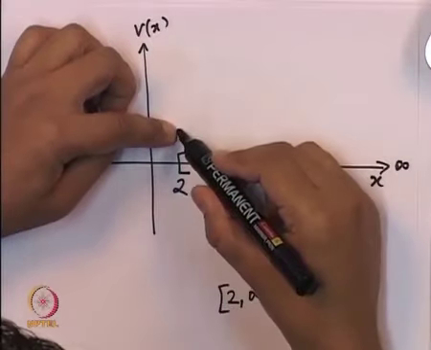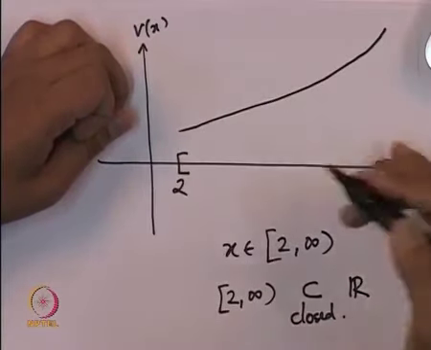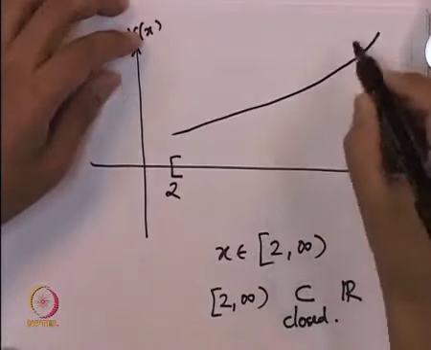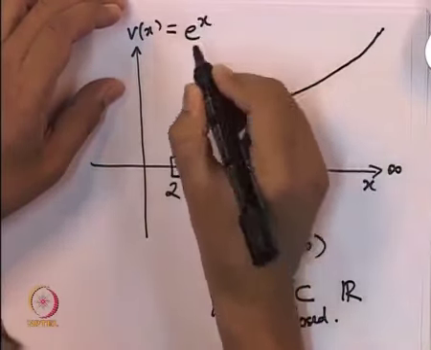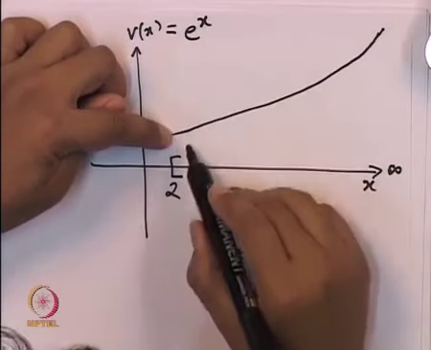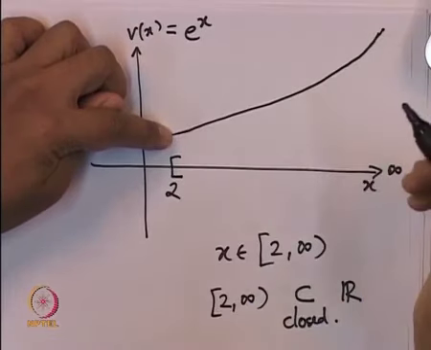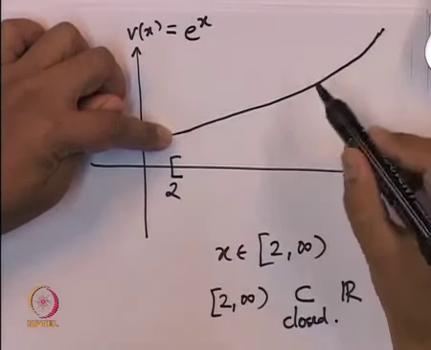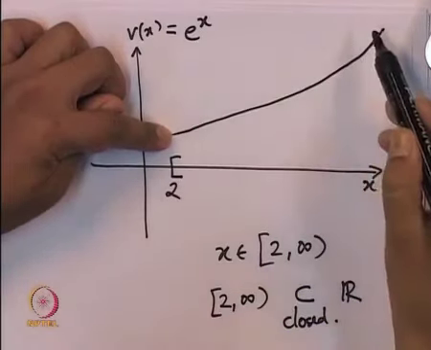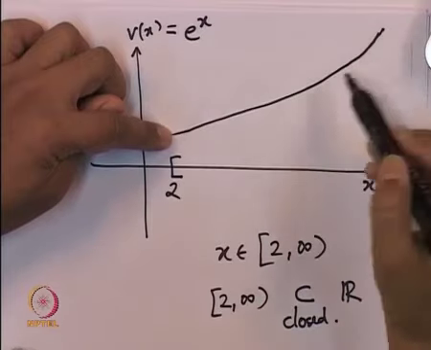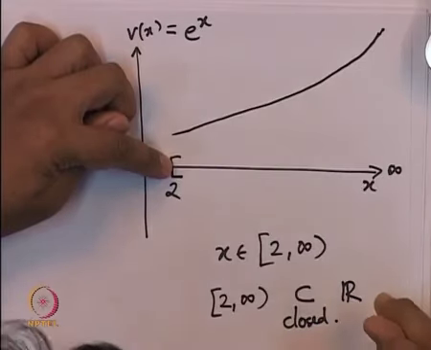On this closed set, just because the set is closed, the supremum may not be achieved, the maximum may not be achieved, the set also requires to be bounded. So suppose we look at the function now, v of x equal to e to the power x. This particular function over this closed set does not achieve its maximum, it does not achieve its supremum also. There is no number to which it becomes arbitrarily close and is always below that number. That number would be called the supremum. Such a number doesn't exist for this function, simply because this set, even though it is closed, it is unbounded.